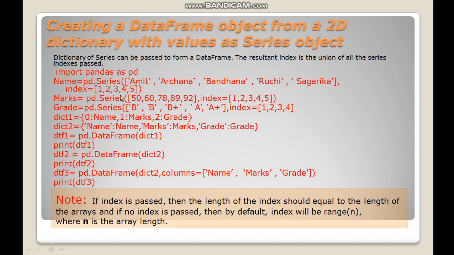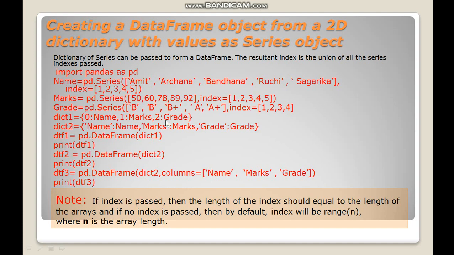Similarly, marks is another series object, grade is another series object. You can see that the index values of all three series are equal. Okay, then I have created one dictionary, and this is the key of the dictionary, and the value of this key is a series. Each value of the different keys is a different series.